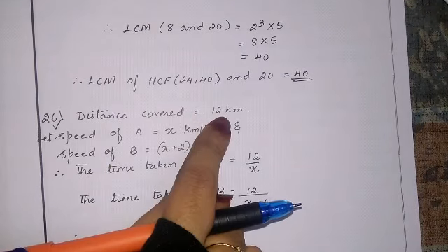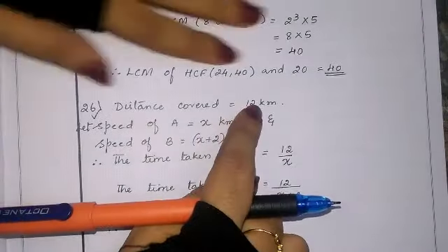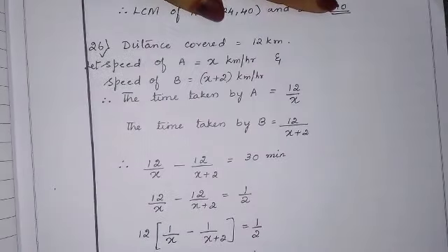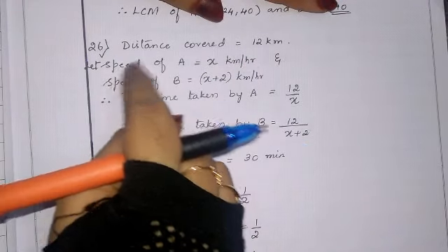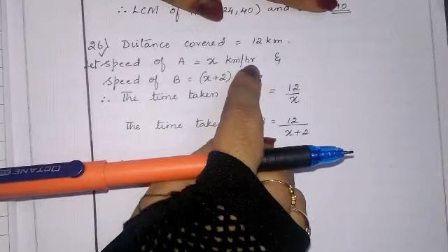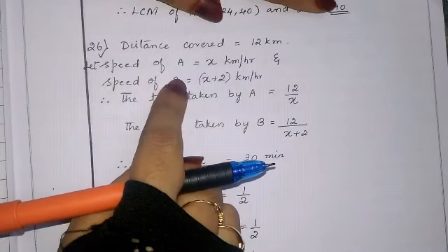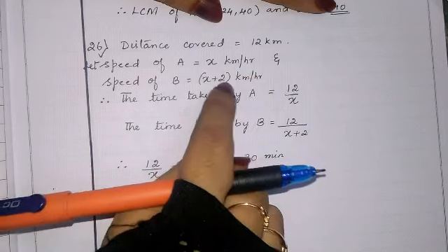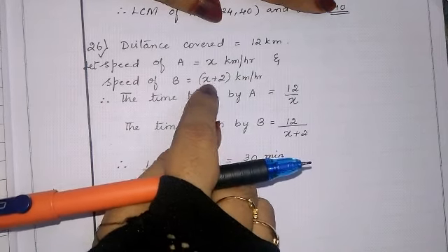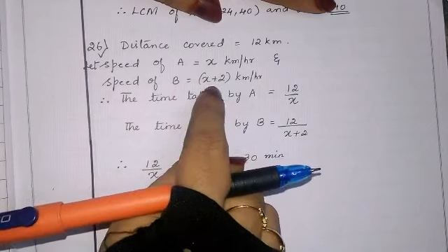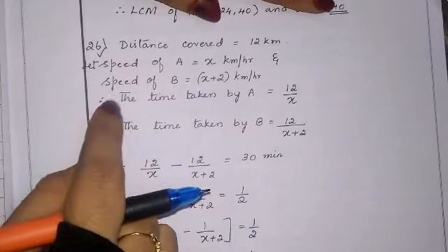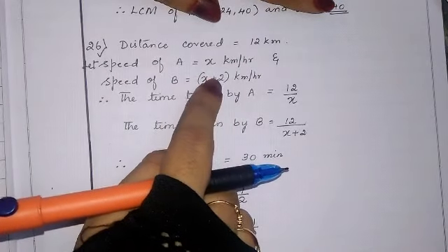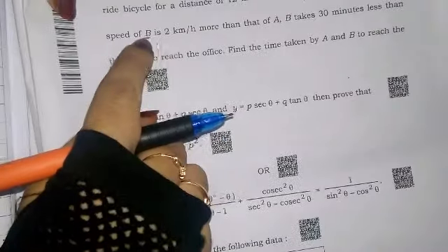Total distance covered. How much distance they have to cover? 12 km. Now, let the speed of A be x km per hour. Therefore, speed of B: if it takes 2 km more, they have told, more means plus we have to take; if it takes 2 km less, minus we would have taken. So speed of A is x km per hour and speed of B is x plus 2, because they have told in the question B is 2 km more than that of A.